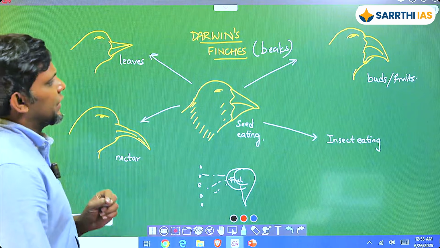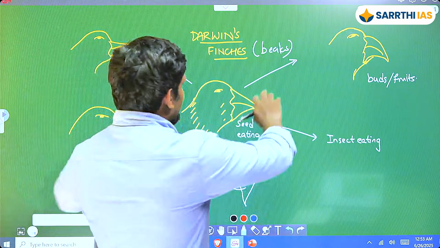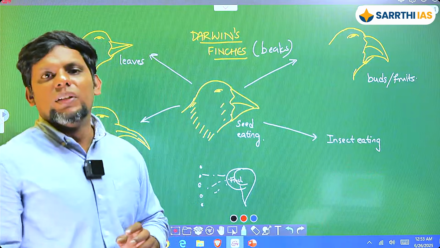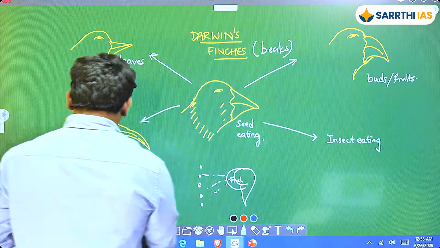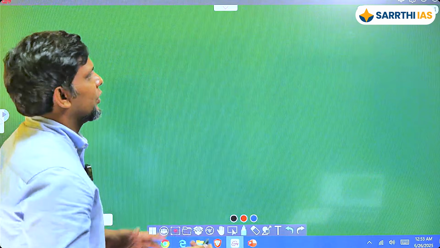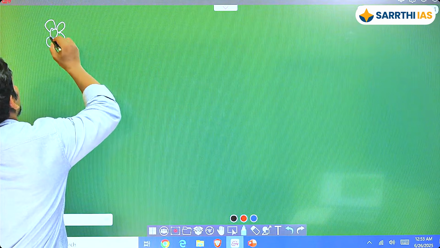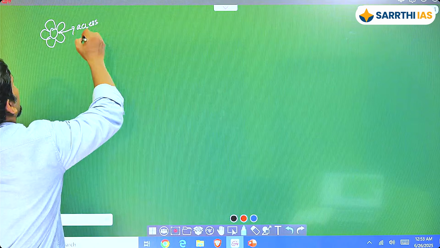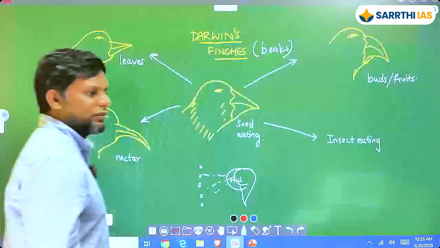So what has essentially happened is that this particular species has gone to either this island or this particular island. I'll go to the next slide. Let's say that in this particular island, this is the food, and this is my rendition of a flower. Here you have access to nectar. If it is nectar, tell me which beak would be best suited here: is it this, this, this, or this?